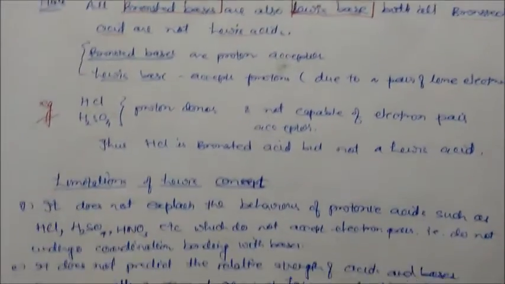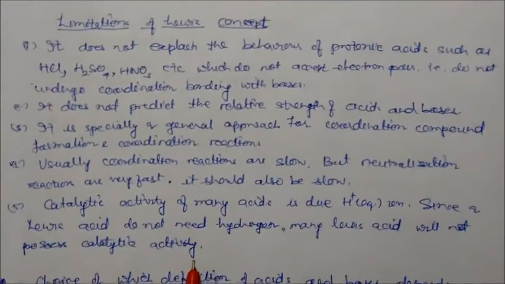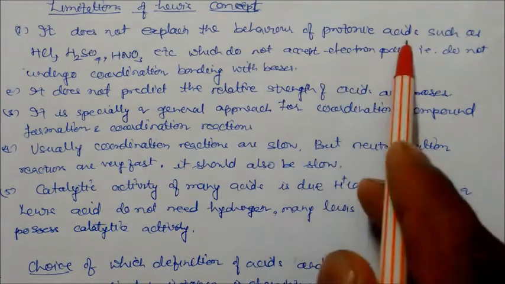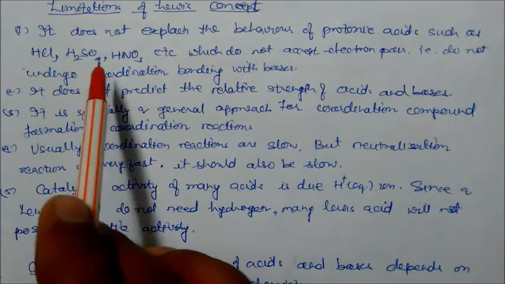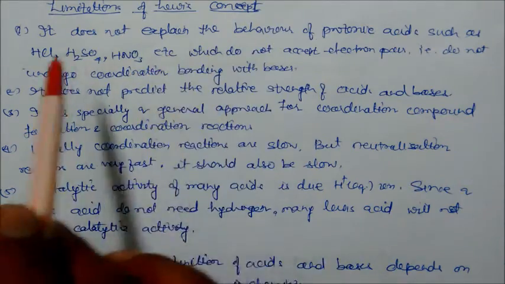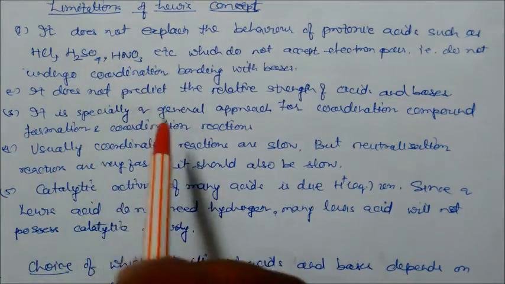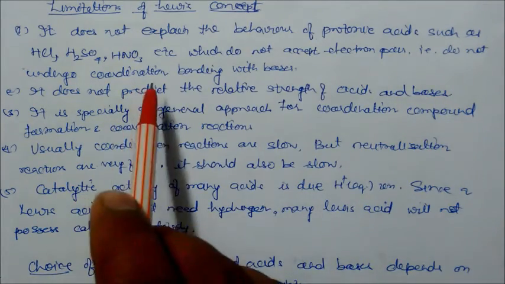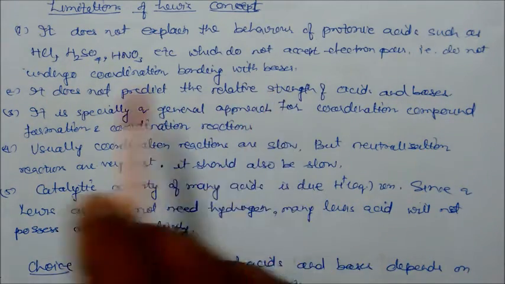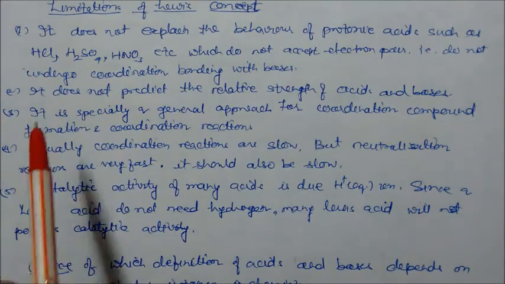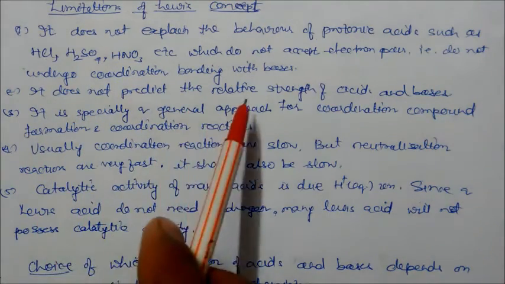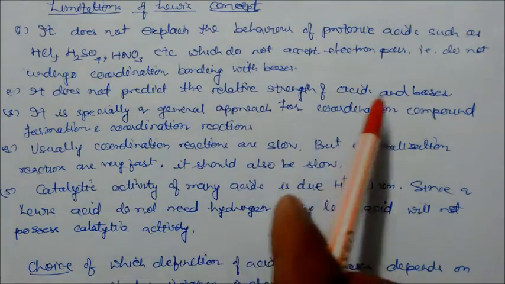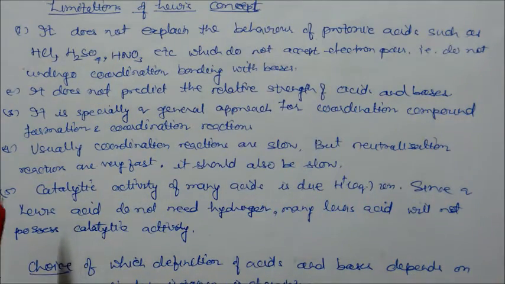Now we will see what are the limitations of the Lewis concept. First, it does not explain the behavior of protonic acids such as HCl, H2SO4, HNO3. Why? Because they do not accept electron pairs and they do not undergo any coordination bonding with bases. Second, it does not predict the relative strength of acids and bases. So we can never understand the relative strength of acids and bases by this concept.